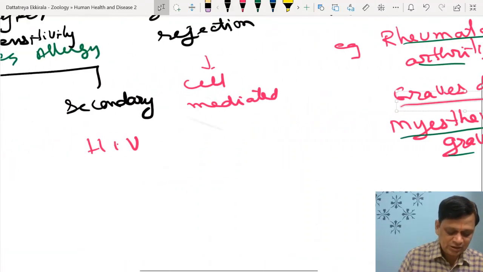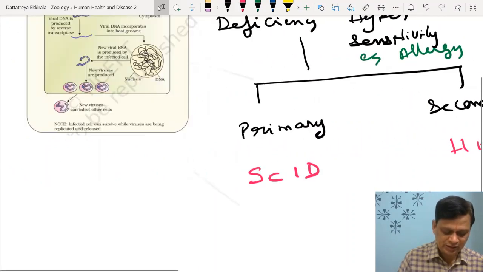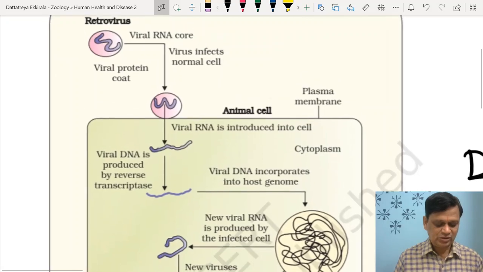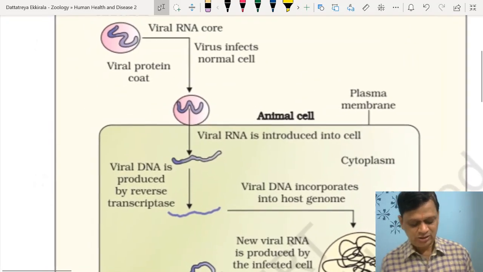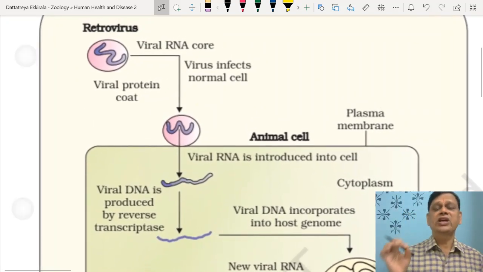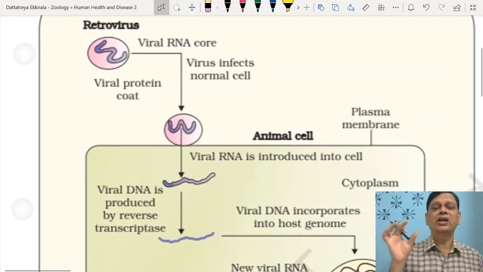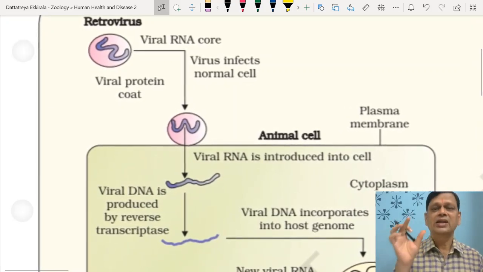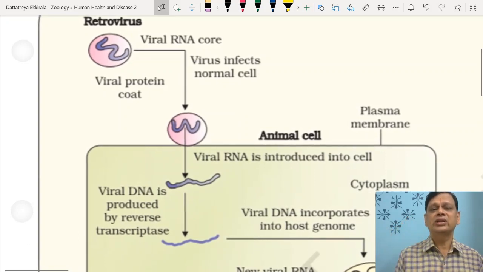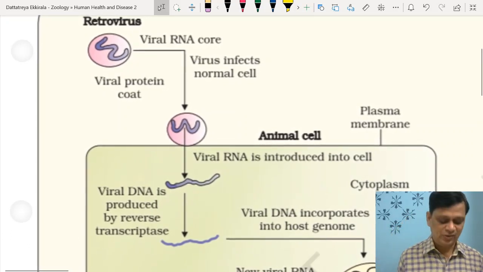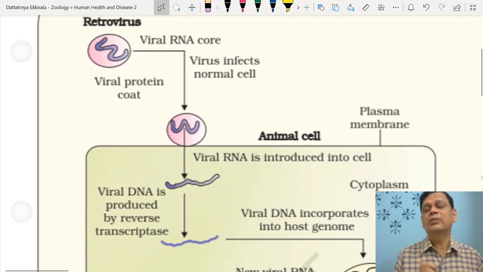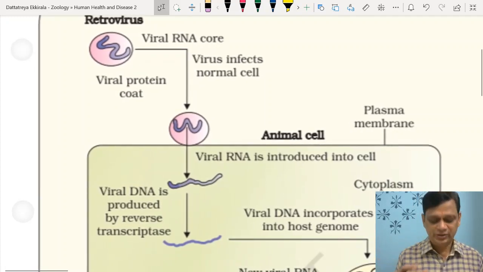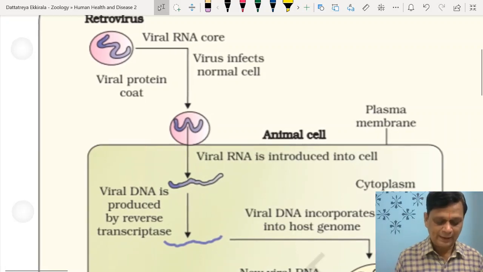Then let us come to another thing, HIV. I'm just going to make a quick revision of points. HIV is an RNA virus. What is its genetic material? It contains RNA as genetic material. Two single-stranded RNA molecules are present, covered by a protein layer in which a lipid layer is present, right?